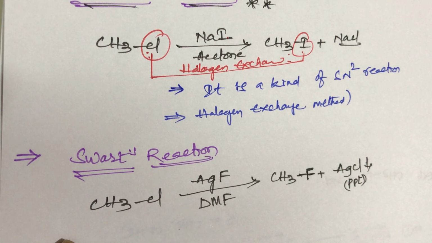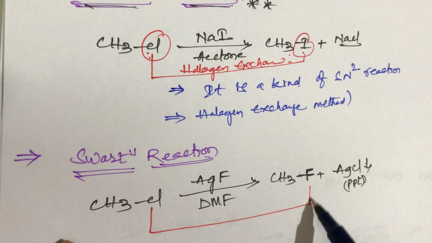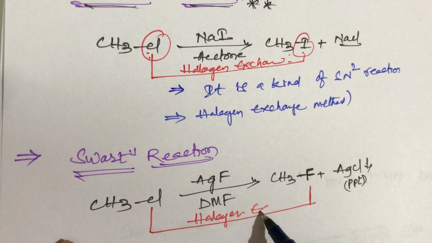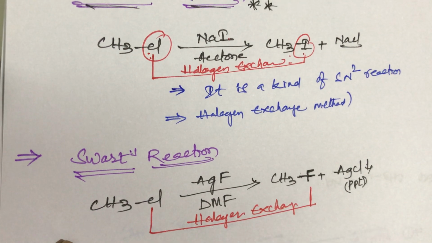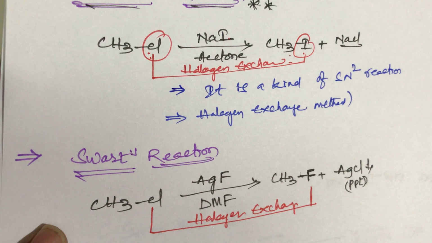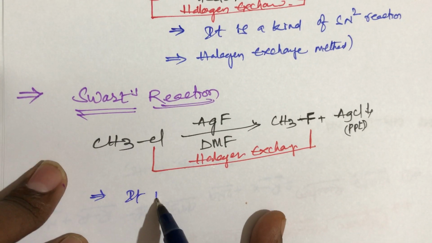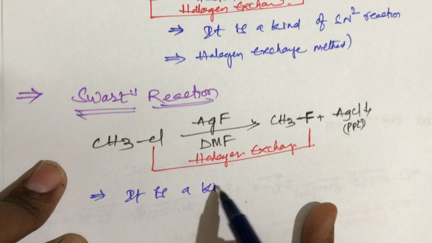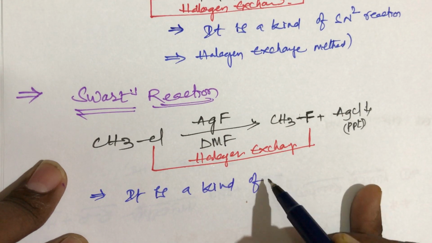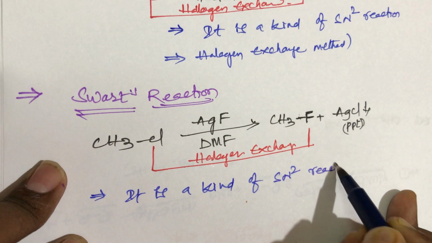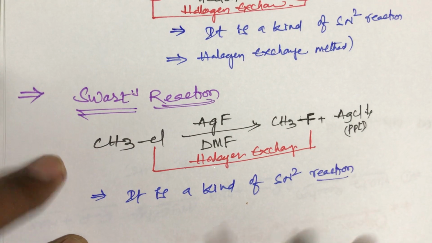It is also a halogen exchange, students. Here chlorine is replaced by fluorine. It is also halogen exchange. Here also the same thing, halogen exchange, students. It is a kind of SN2 mechanism or SN2 reaction, students.